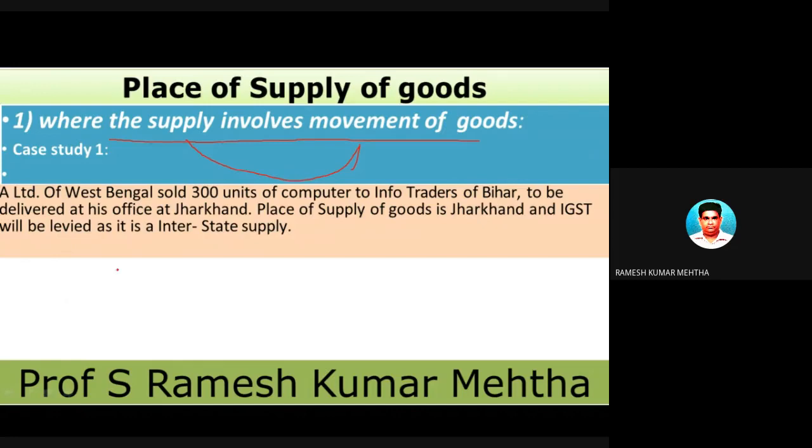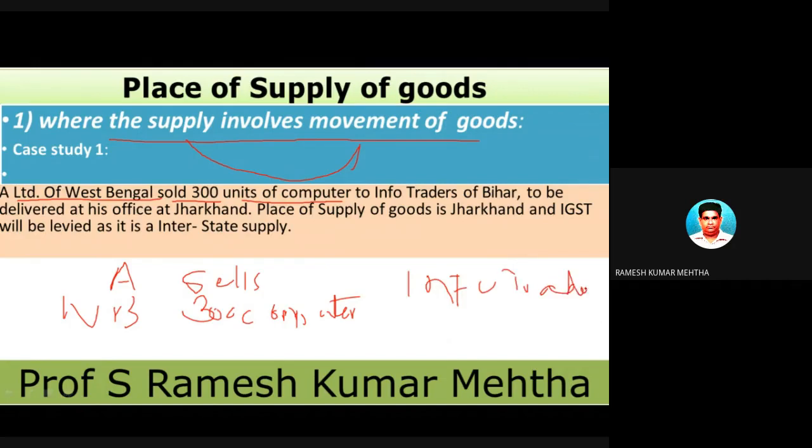Okay, so Mr. A is there. Now in this case, Mr. A of West Bengal sells 300 units of computers to a particular person or company called Info Traders in Bihar, to be delivered at his office in Jharkhand.